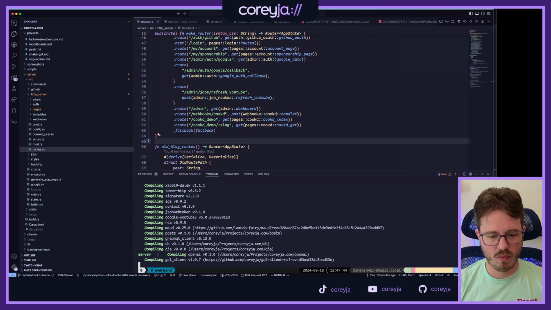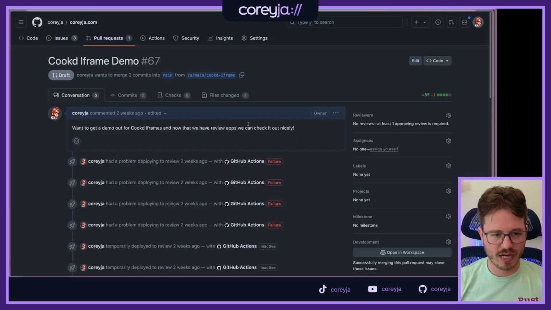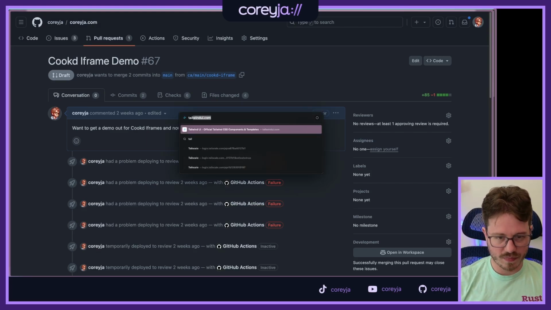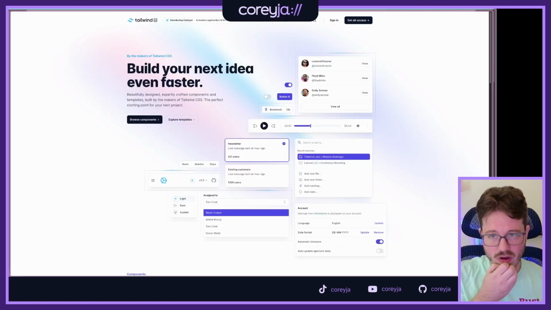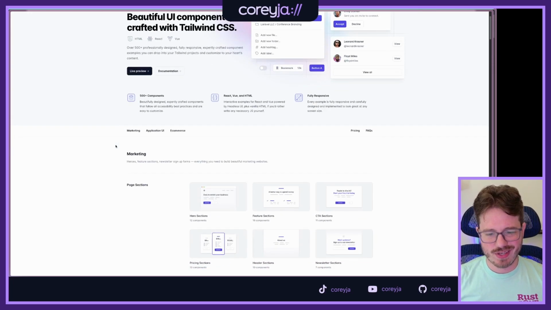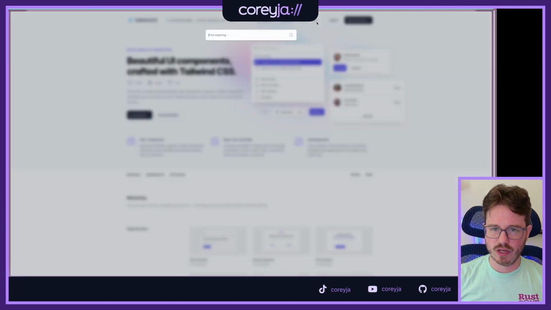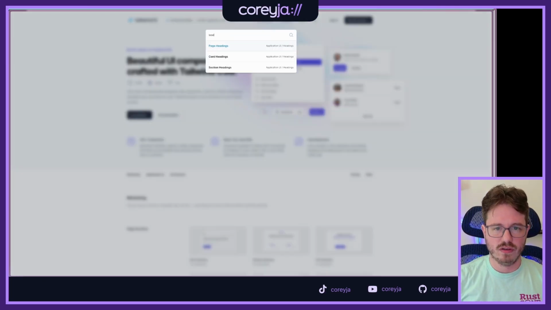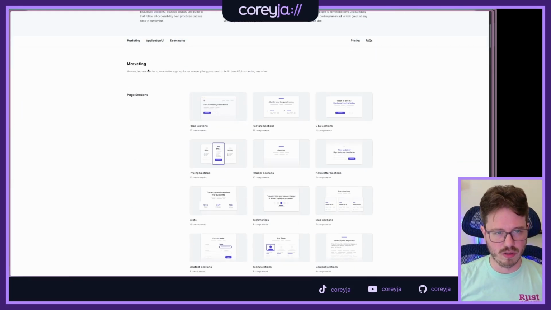We are going to get working on making a leaderboard. So actually, while we do that, I want to check out what Tailwind UI has. I have a subscription to Tailwind UI to use all of their nice fancy components. And I want to make a leaderboard, right? I kind of don't think they just have a leaderboard. That would be really cool if they just, you know, yeah, right? No leaderboard. But I bet there's some stuff here that we can pull.